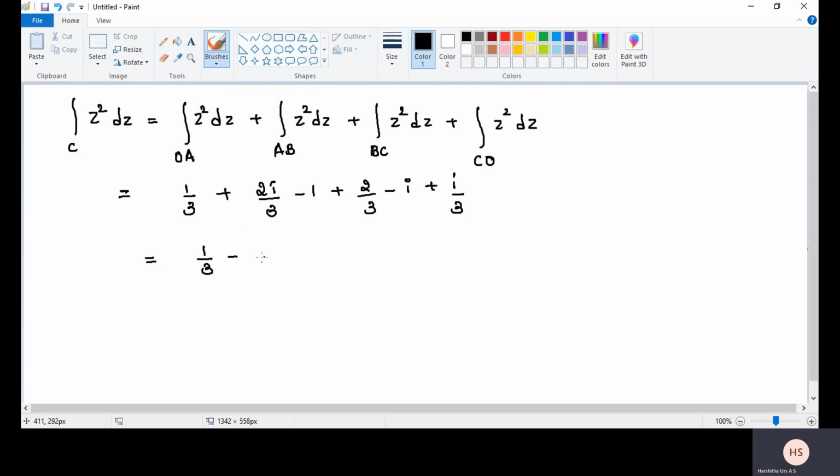Take out the LCM here, minus 1 by 3. Again 2i by 3 minus 2i by 3, that is equal to 0. Therefore, the integral over the curve of z square dz is equal to 0. Hence, Cauchy's theorem is verified.